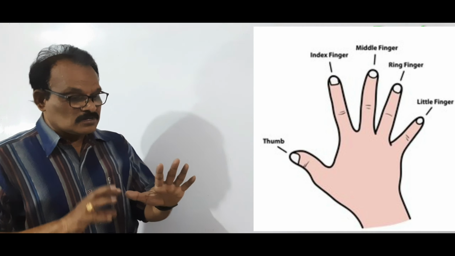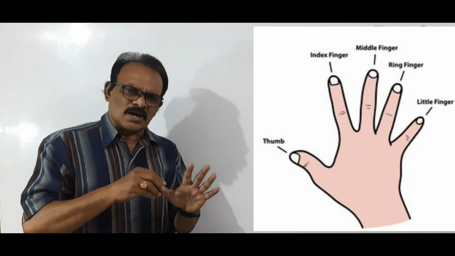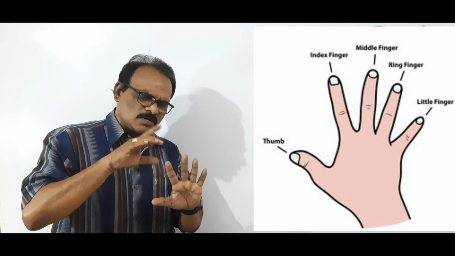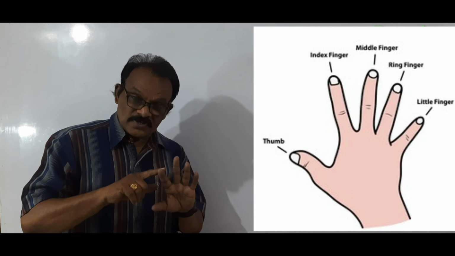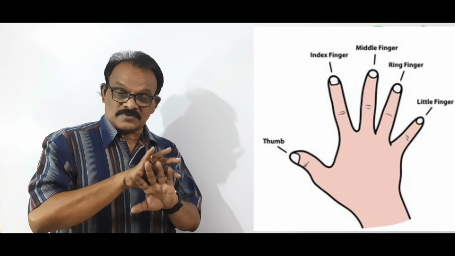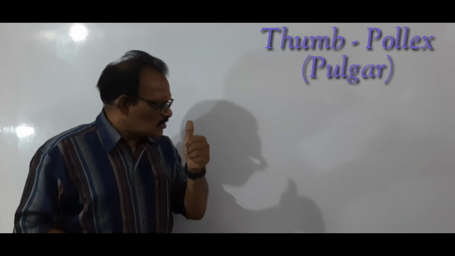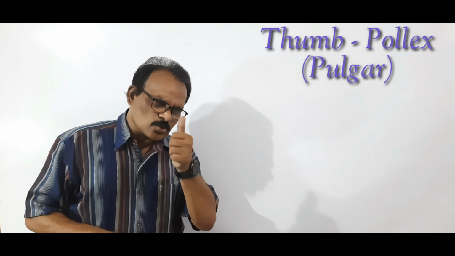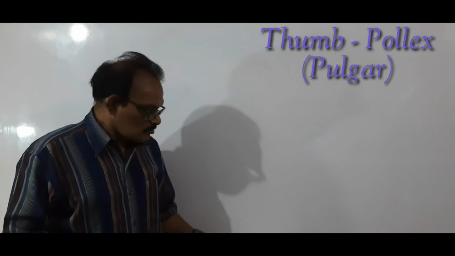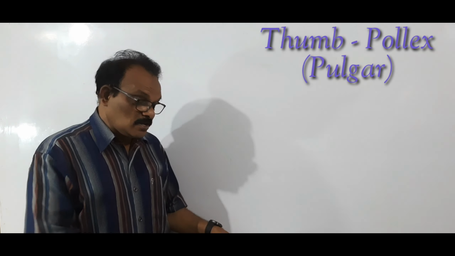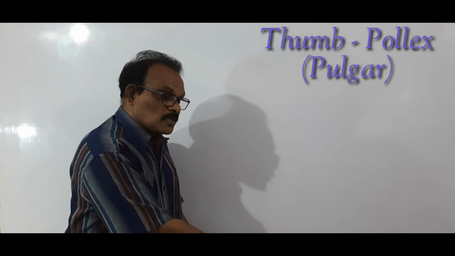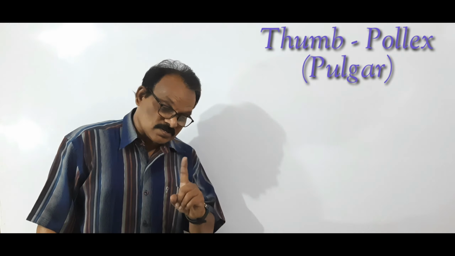But they also have other names. In biological terms, the thumb is called pollex. Pollex is thumb.